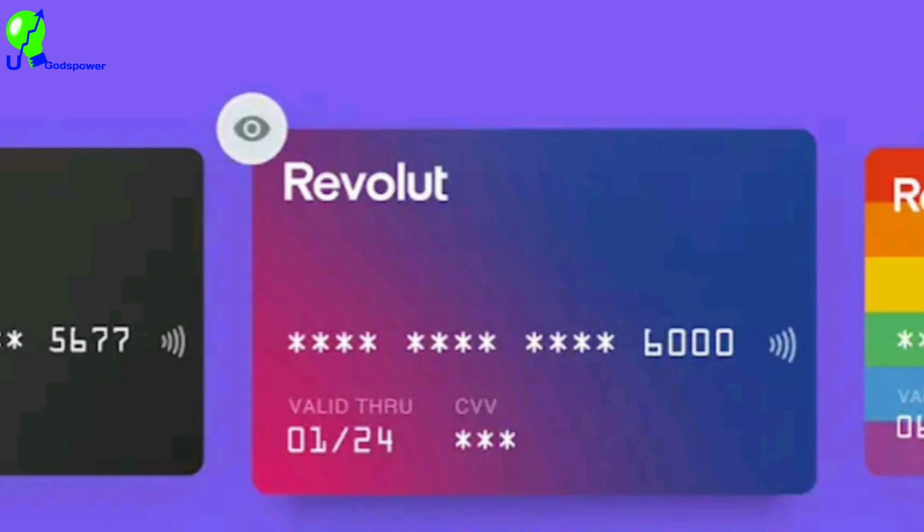So let us head over to this application and let me show you step by step how everything about this company Revolut is working. The first thing you need to know about Revolut is that it's an online banking app. So you use Revolut for any transaction you want to do online. For example, you can send money to your friends and family, and you can still receive money from your Revolut application. So that is what I want you to understand. And you can still use Revolut to invest in some cryptocurrencies, and to buy things online, send things online. You can do a bunch of transactions while you are using Revolut.